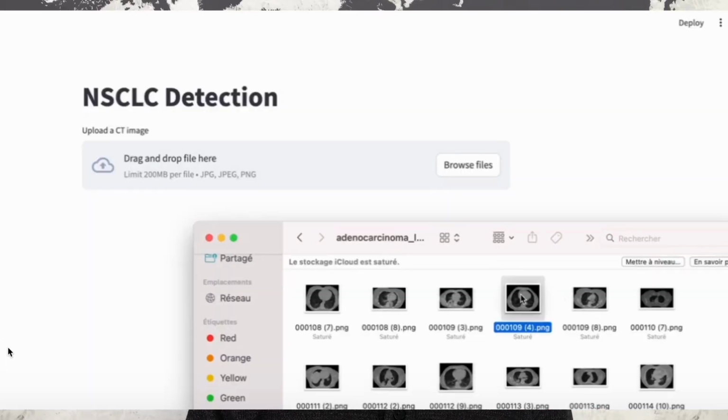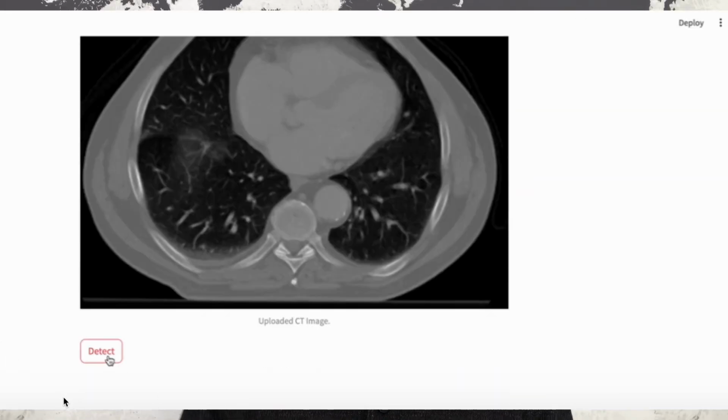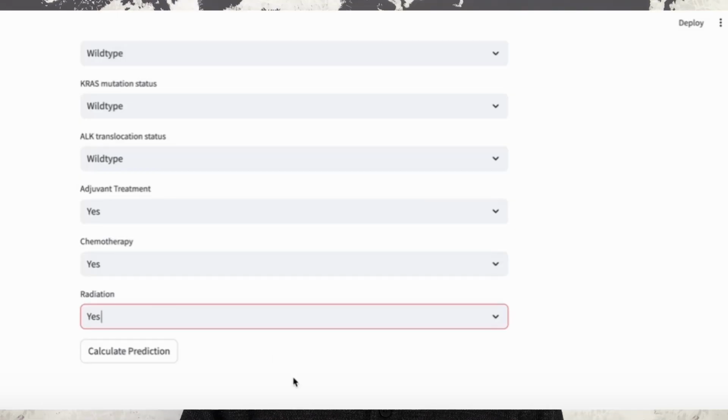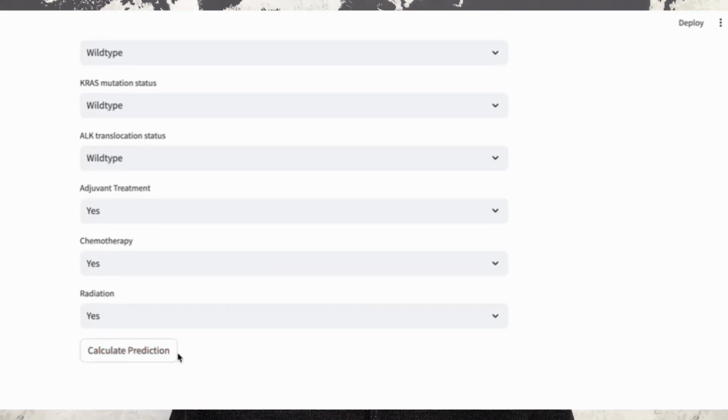That's why, for the last few weeks, I've been building what I call recurvision.ai, a fully functional web application which is powered by a deep learning model that can both detect and predict the recurrence of NSCLC. And this deep learning model is powered by a convolutional neural network and a support vector machine, or SVM for short. First, let me explain how the convolutional neural network actually works.